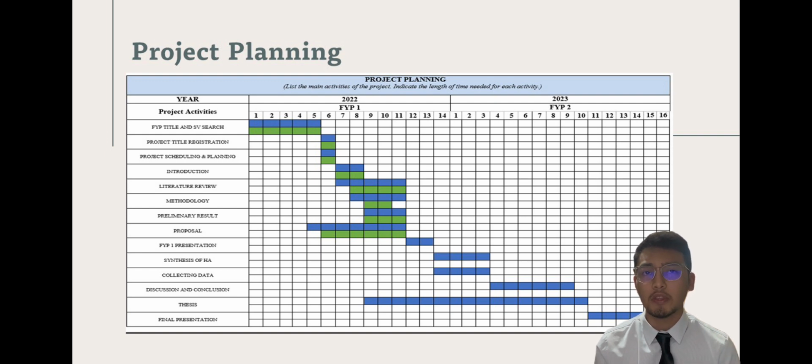As you can see, the blue color represents the expected time to be completed, while the green color is the actual time for the task to be completed. There will be more work done in FYP2 in the next upcoming semester before the final year project is complete.